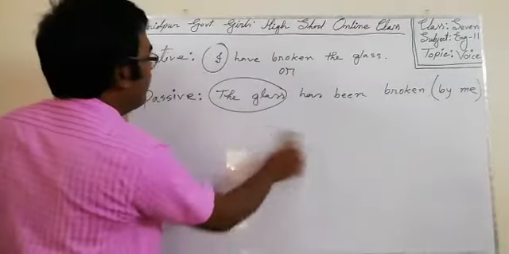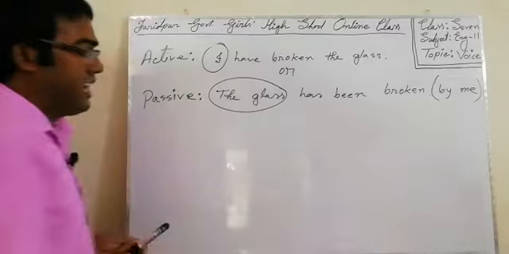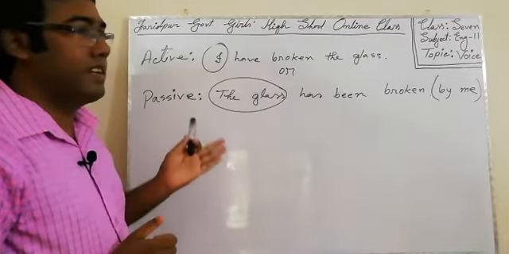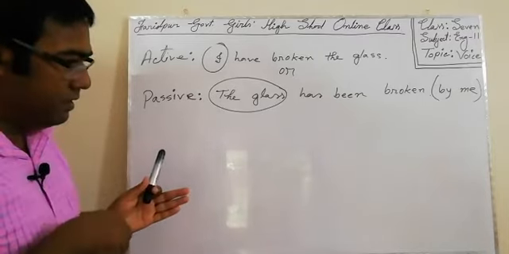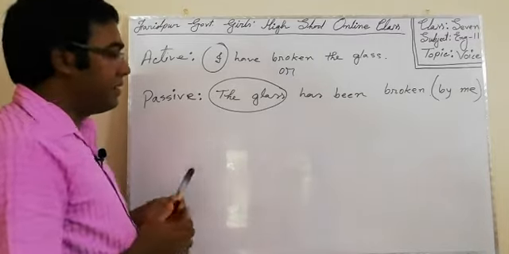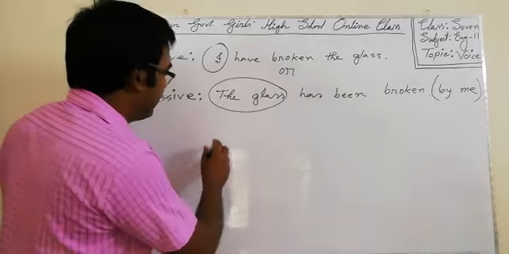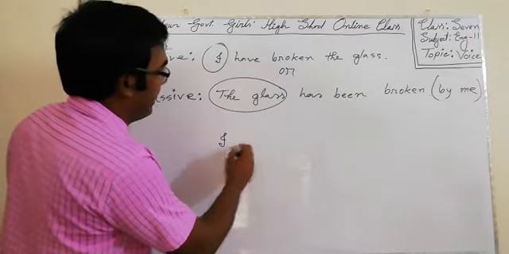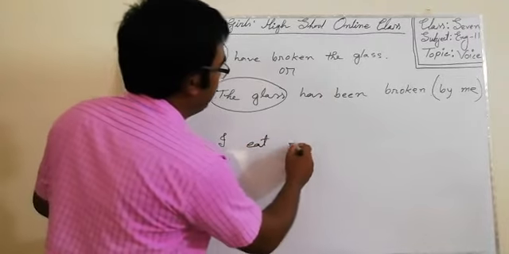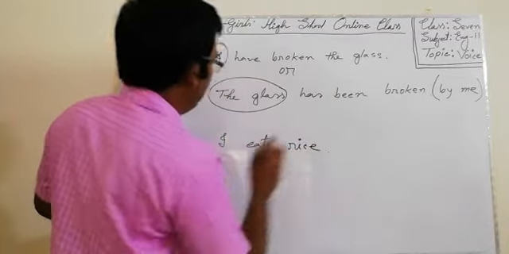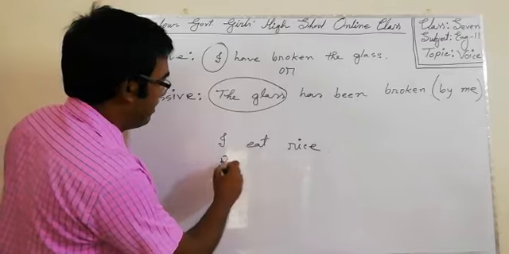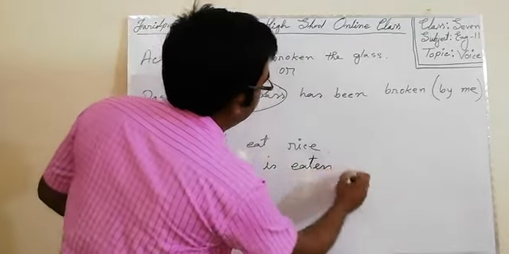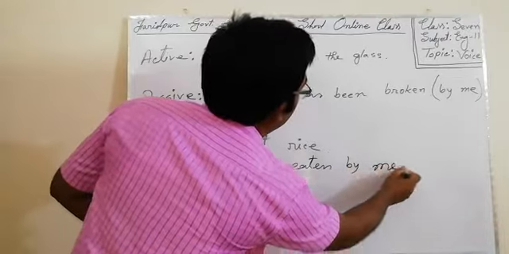Okay, now I want to describe how to change. Why do we need to learn changing sentences? For hundreds of years, here in Bangladesh, we have been practicing that. I eat rice, and the passive is rice is eaten by me.